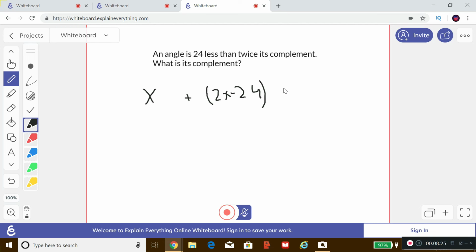Okay, so we have this equal 90, right? So now we're going to add these together. We're going to get 3x minus 24 equals 90.